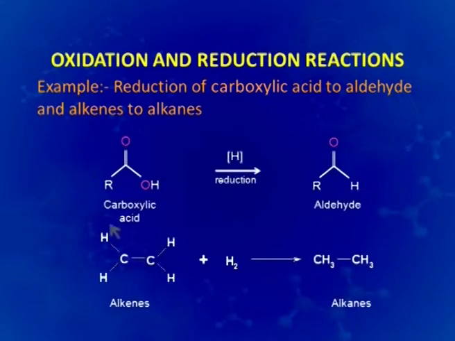So, carboxylic acid gets reduced to aldehyde and alkenes get reduced to alkanes. You can see that there is addition of hydrogen, whereas in case of carboxylic acid getting converted to aldehyde, we have removal of oxygen. So, either removal of oxygen or addition of hydrogen, both of these lead to the reduction reactions.